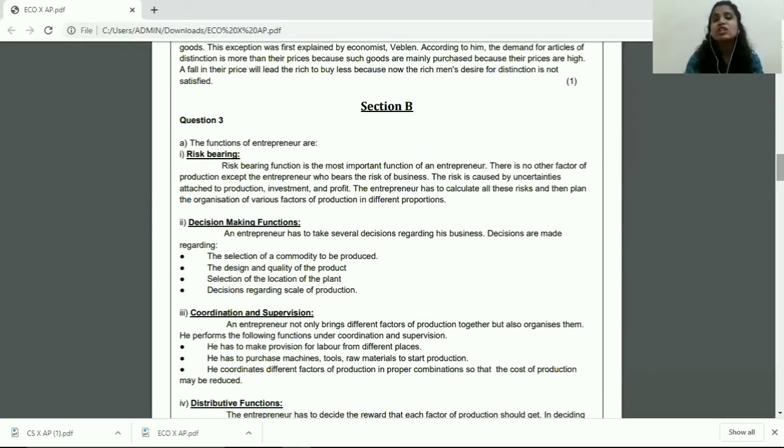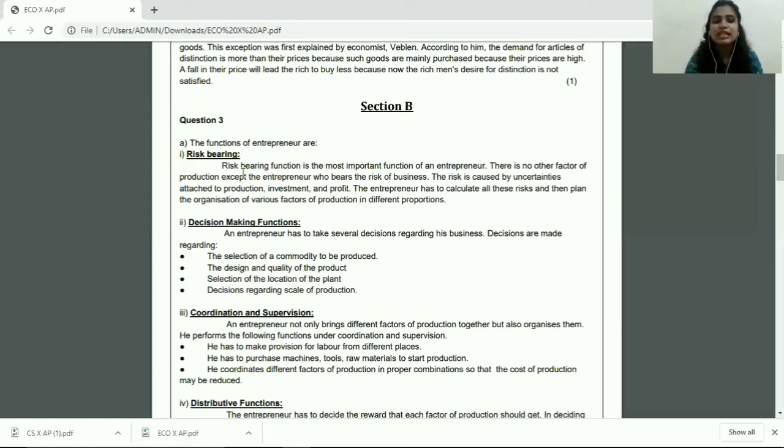Now, I am going to solve all of the questions. So I am going to discuss from the starting, that is question 3A. Explain the functions of an entrepreneur. Again, you will write this statement at the beginning of the answer. You will begin your answer always with "the functions of entrepreneur are," and then you will write the 5 functions, underline those 5 functions, explain those 5 functions nicely.